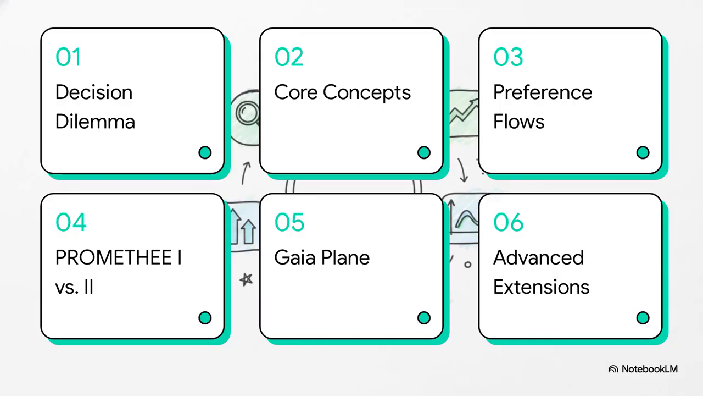Here is our roadmap for this explainer. We're going to cover the complex decision dilemma, the core concepts of PROMETHEE, calculating preference flows, PROMETHEE I versus II, visualizing with the Gaia plane, and finally, advanced PROMETHEE extensions.